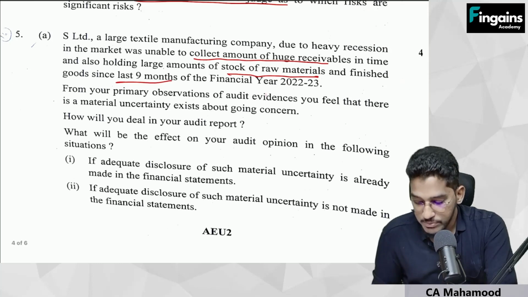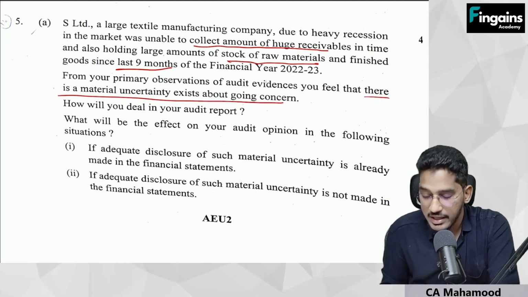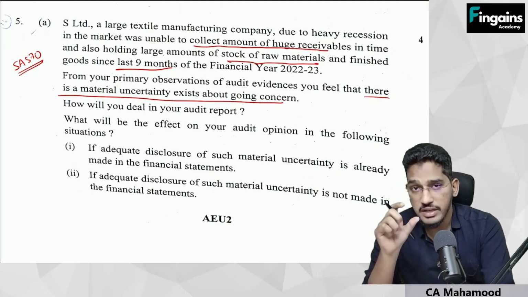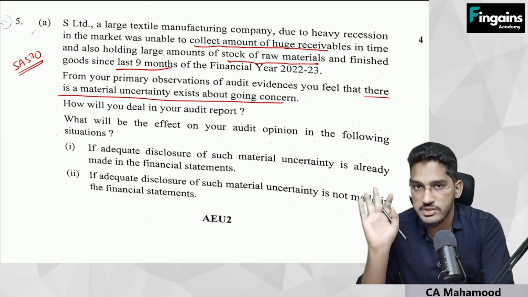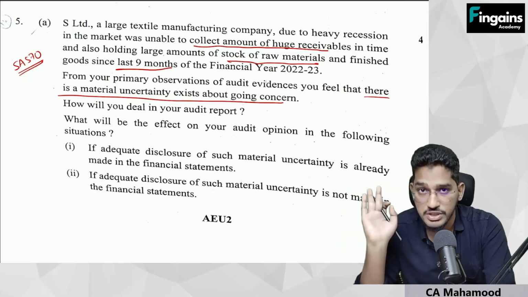From your primary observations of the audit evidence, you feel that there is a material uncertainty regarding going concern. From which standard? SA 570. I specifically mentioned from SA 570, read the reporting requirements at least. If you are unable to cover the entire standard, read at least the reporting requirements. From there the question has come.